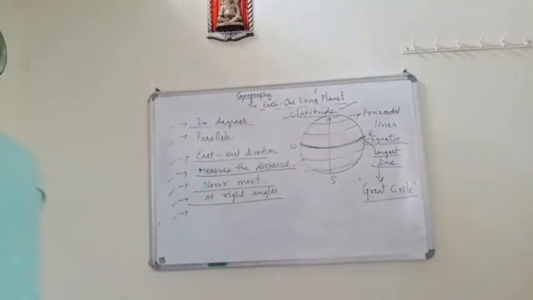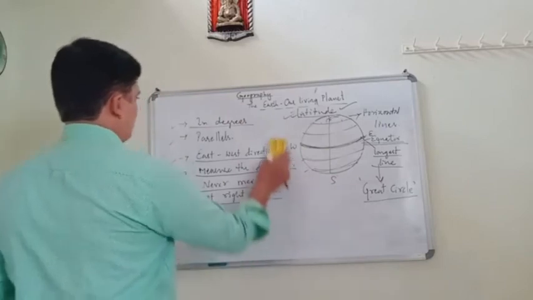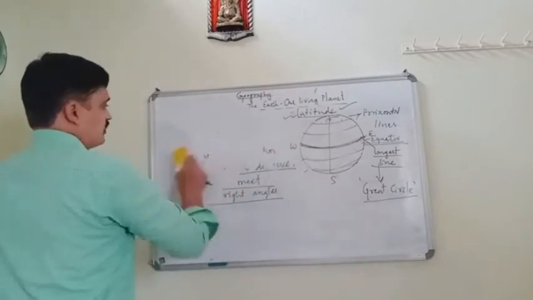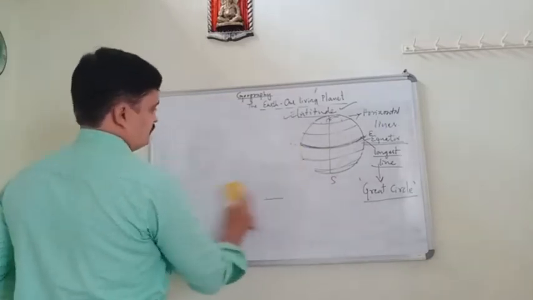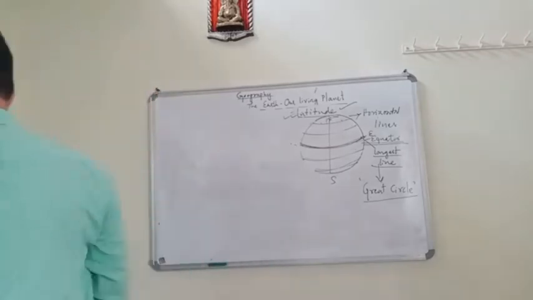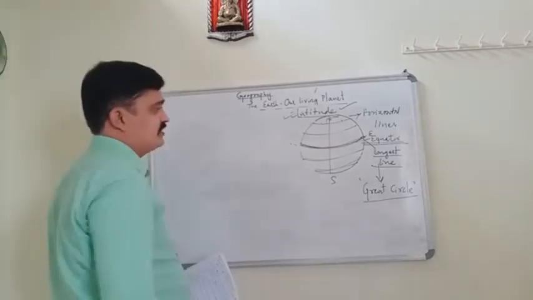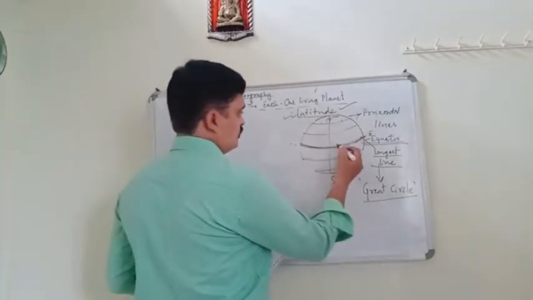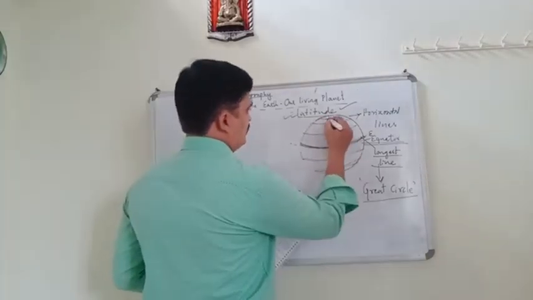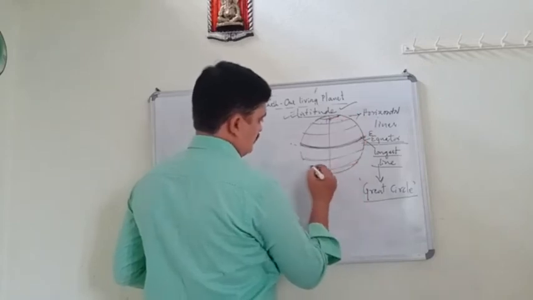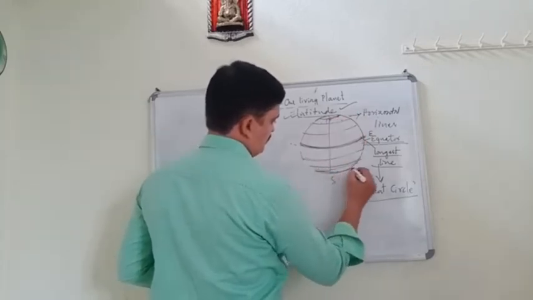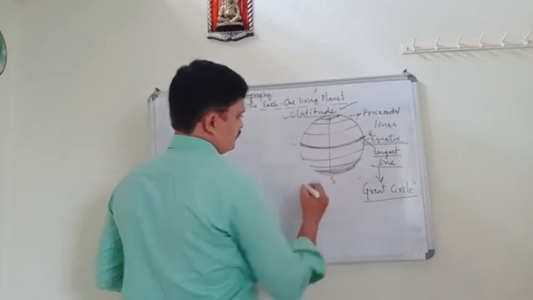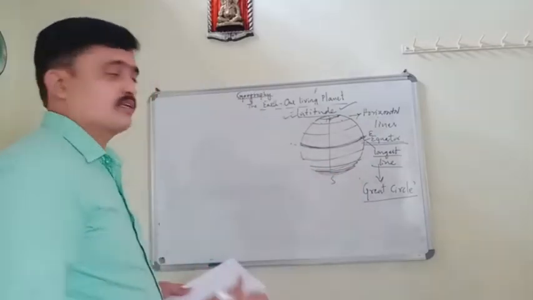And which are the important latitudes? There are 7 important latitudes. Now here 1, 2, 3, 4, 5, here 6, another one is here, 7. Yes, there are 7.